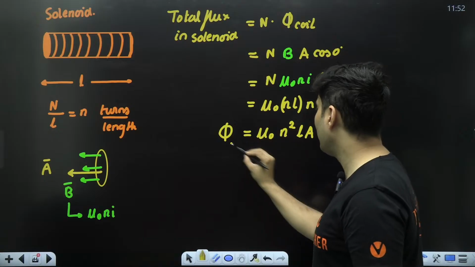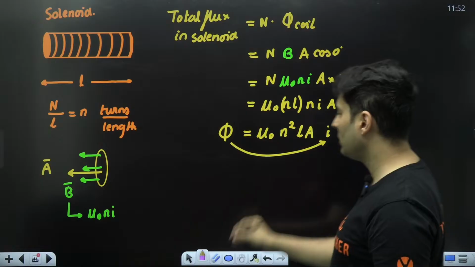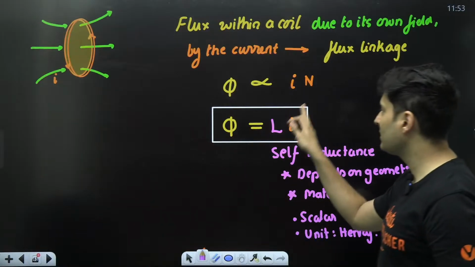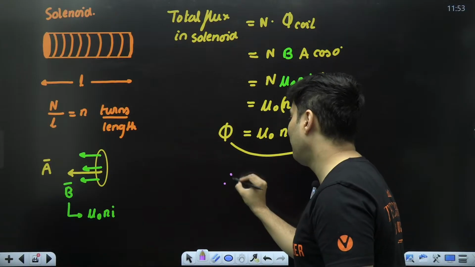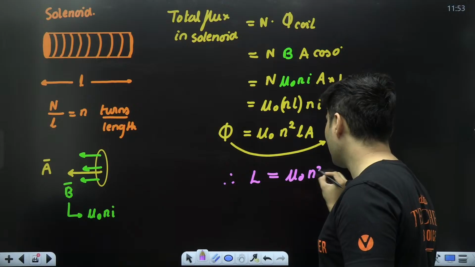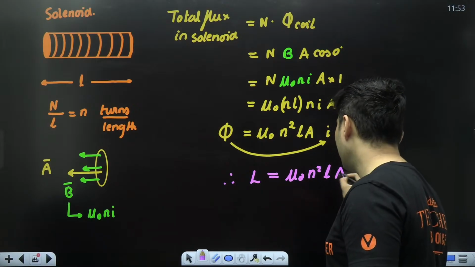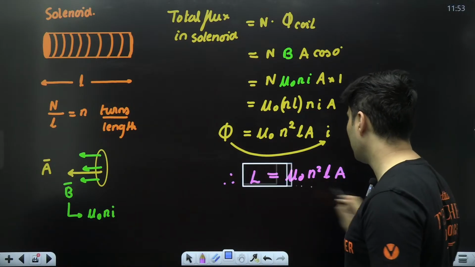Can you see flux is directly proportional to the current? When flux is proportional to the current, the constant becomes the inductance. Therefore, the self-inductance of a solenoid is mu naught n squared times the length of the solenoid times the area. Is this absolutely clear, my dear students, how we found this out?